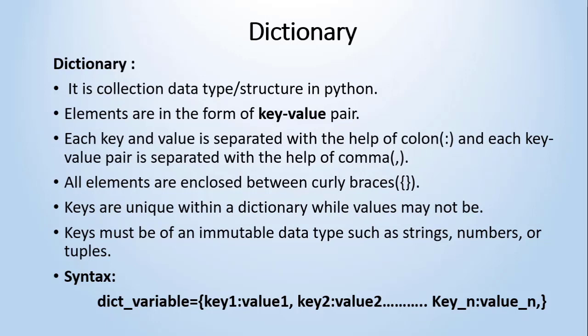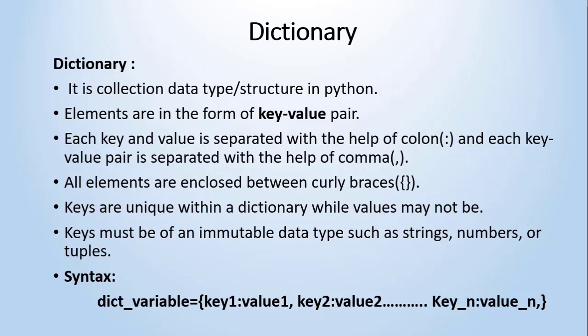Whatever elements are there are in the form of key value pairs, each key and value is separated with colon, and each key value pair is separated with comma. Whatever keys are there in the dictionary are unique within that particular collection, and a key must be an immutable data type. Why is it called immutable? Because in each collection of the dictionary the key should be unique, so that it uniquely identifies that element.